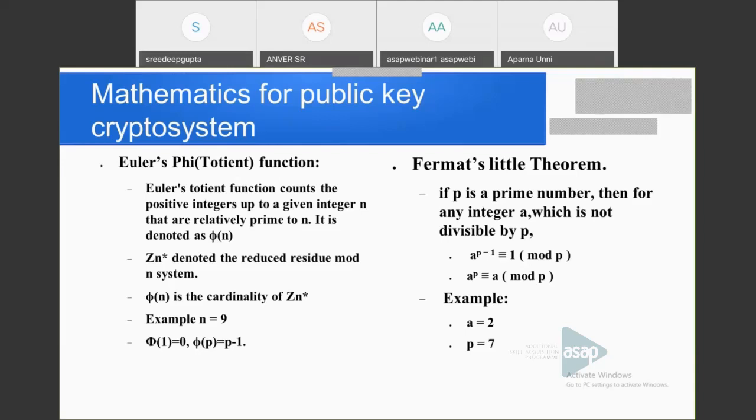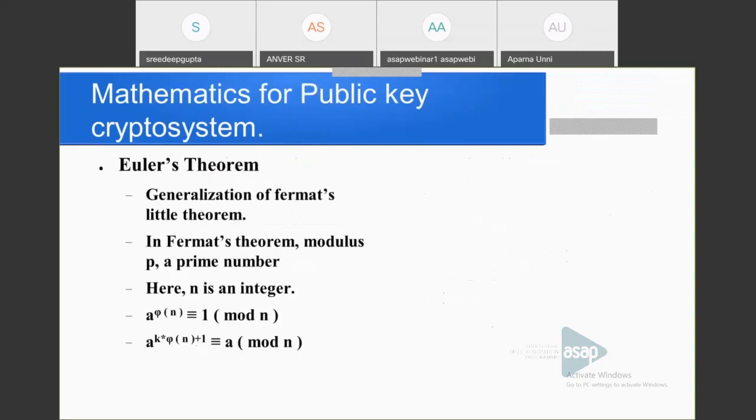Okay, you can consider this example: a is equal to 2 and p equal to 7, and you can see the result. Okay. The next is Euler's theorem, because we are using this Euler's theorem in the RSA algorithm. So this is a generalization of Fermat's little theorem.